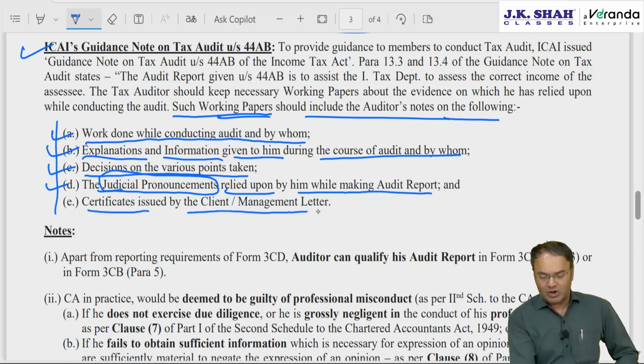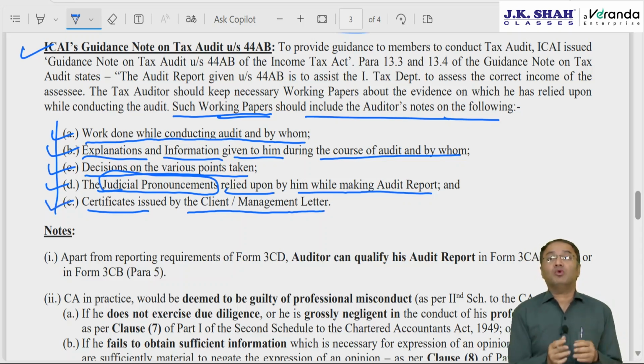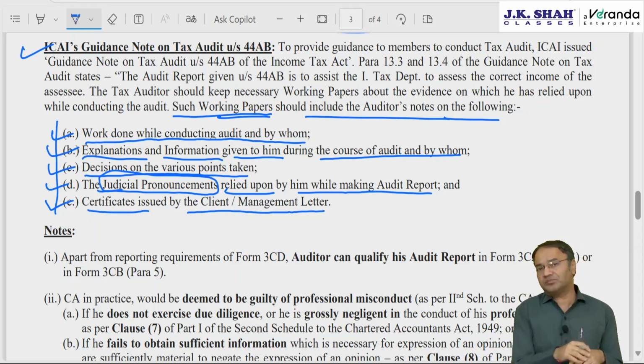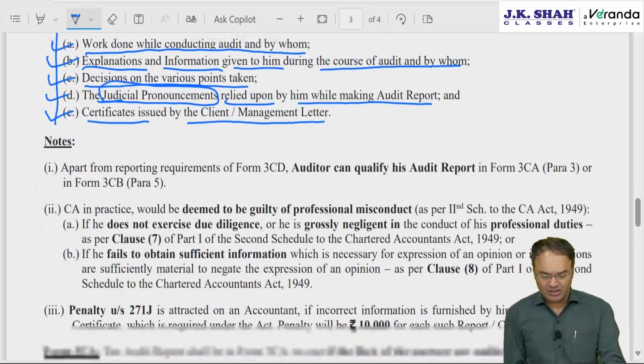Certificates issued by client or management letter. This is also very important. Whenever you are not able to verify, you should obtain a management letter that this particular thing is properly done by the assessee client. That is the management representation letter, MRL we call it. And you mention it in the audit report, tax audit report, that so and so was relied upon on the client.